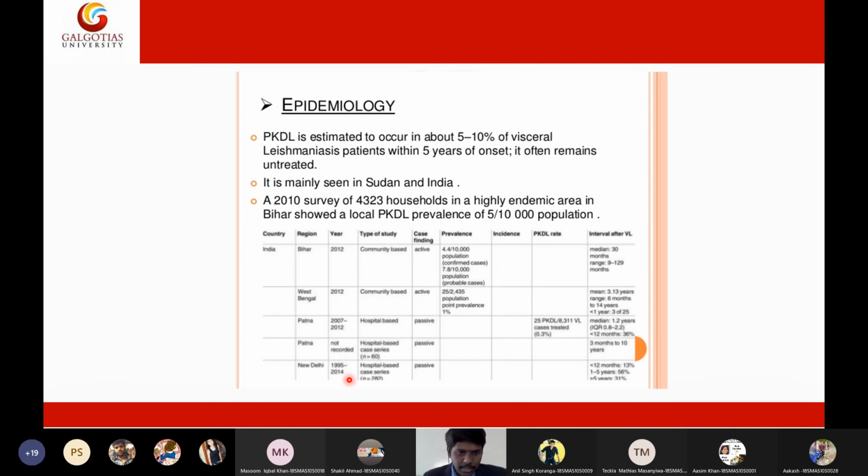In New Delhi, from 1995 to 2004, many people were admitted into the hospitals due to leishmania complications. So leishmania is a serious concern.